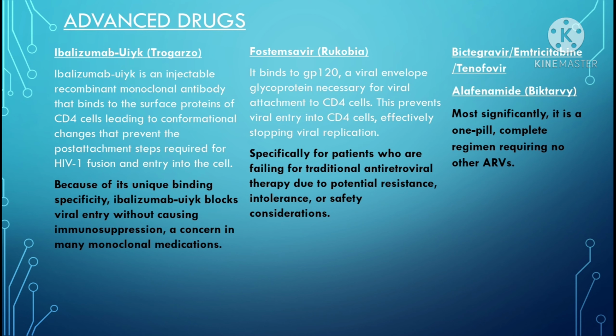Trogarzo. It is an injectable recombinant monoclonal antibody that binds to the surface protein of CD4 cells, leading to conformational changes that prevent the post-attachment steps required for HIV-1 fusion and entry into the cell. Because of its unique binding specificity, Trogarzo blocks viral entry without causing immunosuppression, a concern in many monoclonal medications.